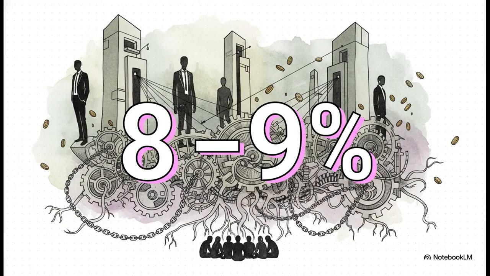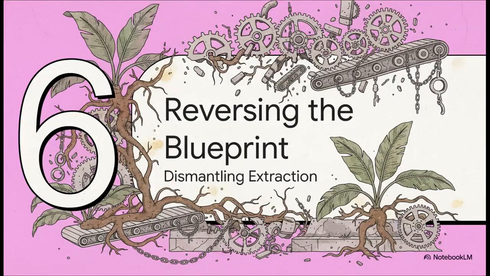And the result of this playbook? Pakistan's tax collection has historically stagnated at just 8 to 9% of its GDP. And listen, this isn't an accident or mere incompetence. No way. It is a totally engineered outcome. By keeping the tax to GDP ratio artificially low, the elites ensure the nation functions only as what's called an equilibrium consensus subsistence state, basically meaning it barely scrapes by. It generates just enough to stay afloat and serve the elites, but never, ever enough to actually empower the public majority.